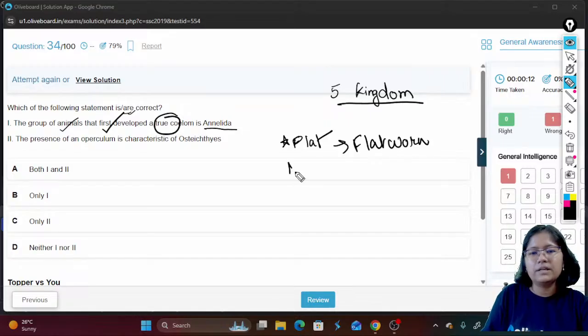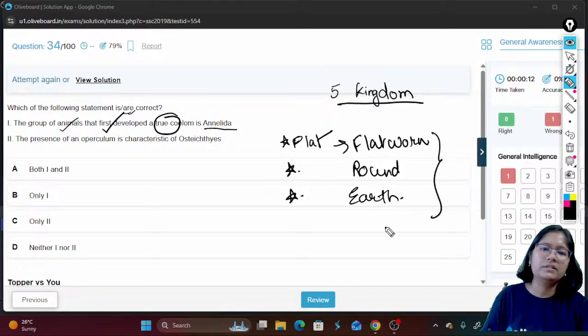But it will help you to remember these are the flatworms. After that, next one you have the Aschelminthes. These are the roundworms. And then you have the earthworm. These three are the connecting link after this. So you must remember this. True coelomates, they will be true coelomates. Is the statement true? They are asking which is correct. So statement 1 is true.